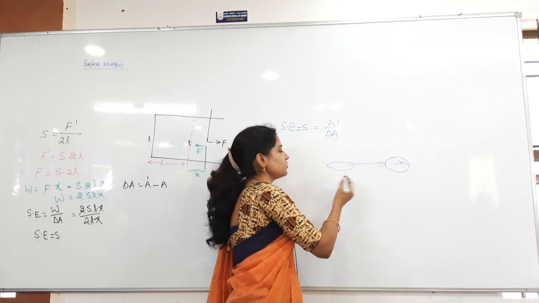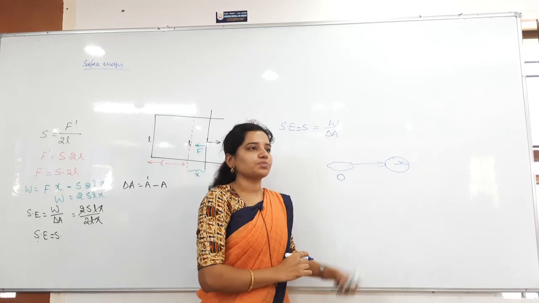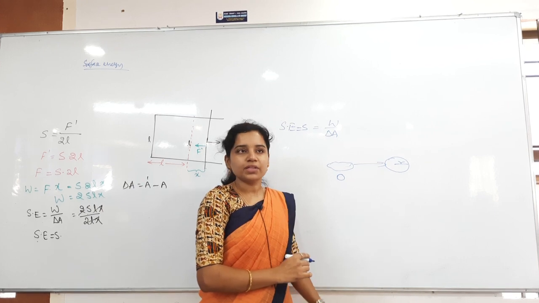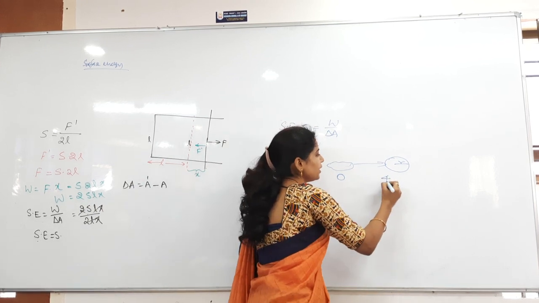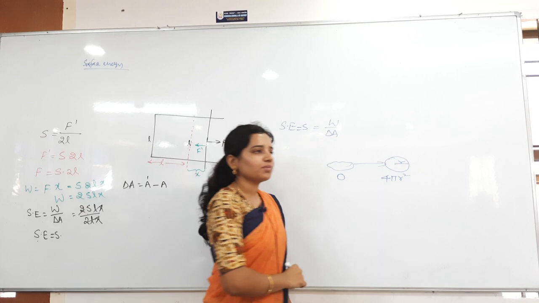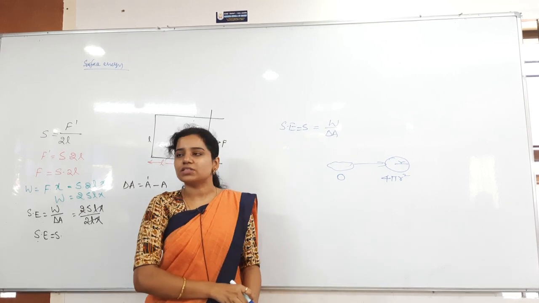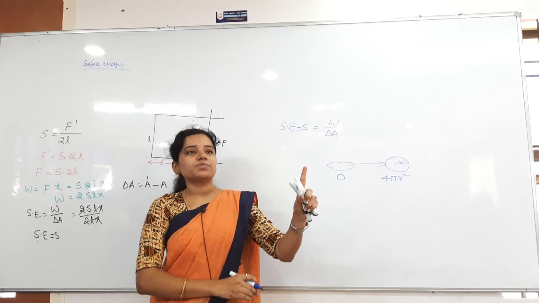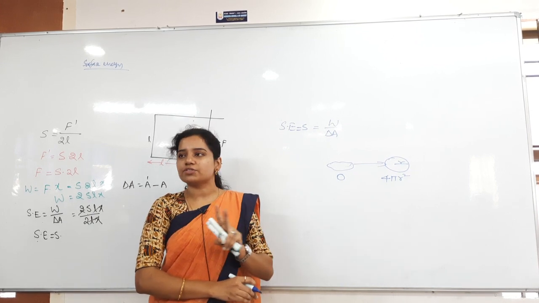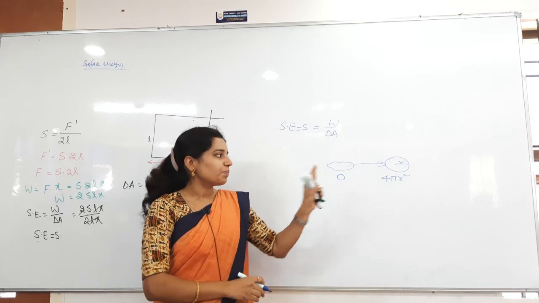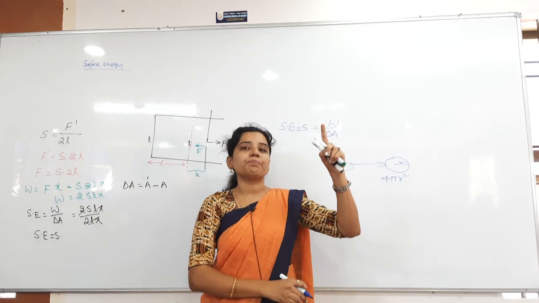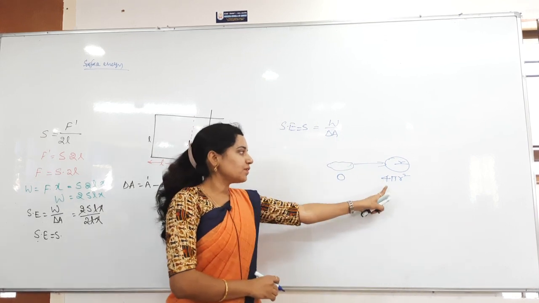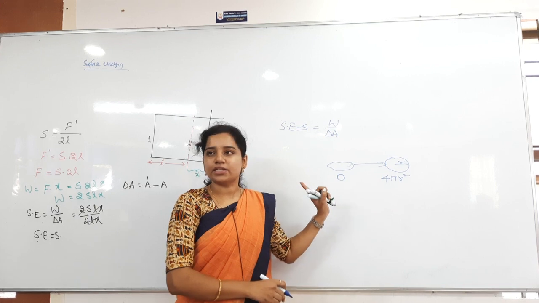Initially there is no radius, so there is no area. Finally you are taking the area of the spherical drop, which is 4 pi r square. Surface area is 4 pi r square. You have to remember the volume of the sphere and the surface area of the sphere: 4 pi r square and 4 by 3 pi r cube. Now this is the final area minus initial area.